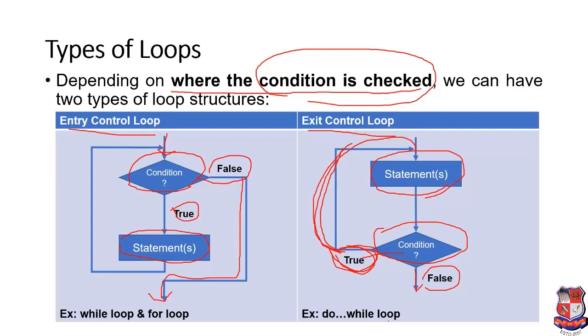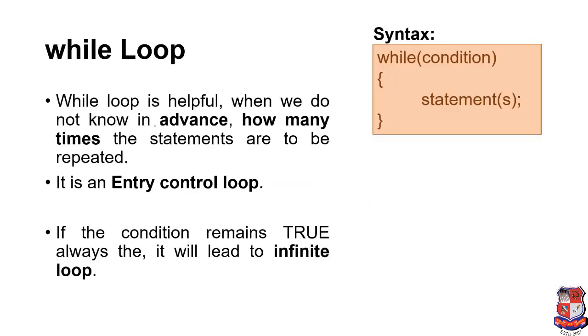If we want to take an example of entry control loop among our three loops, then while loop and for loop are examples of entry control loop, and only the do while loop is the example of exit control loop. Now we'll start with the while loop. While loop is helpful when we do not know in advance how many times the statements are to be repeated. In certain situations, if we don't know how many times a particular statement or block of statements will execute, in such situations we'll use while loop.